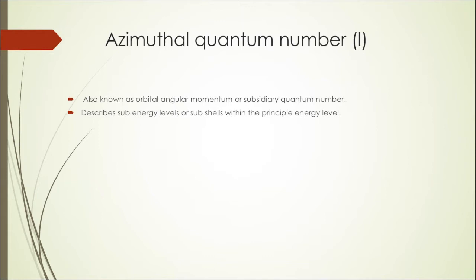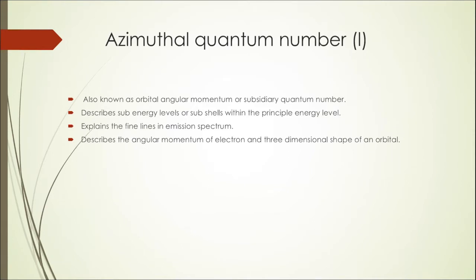Each principal energy level or principal shell has within it a number of subshells. Just as the main lines in the emission spectrum result from the jumps that electrons take between the main energy levels, in a similar way, the fine lines in the emission spectrum are because of the smaller jumps that the electrons take in the sub-energy levels. These subshells or sub-energy levels are represented by the azimuthal quantum number l. The azimuthal quantum number l also decides the angular momentum of an electron.